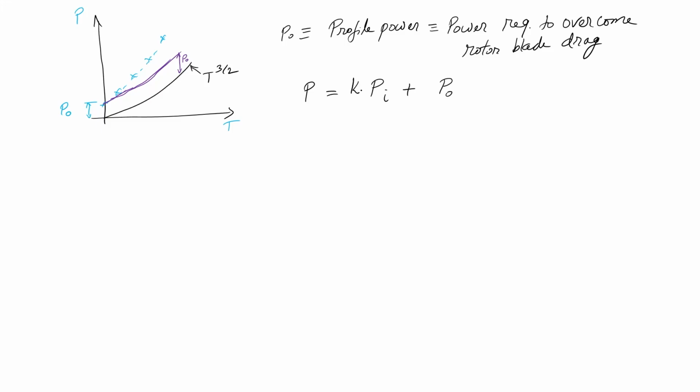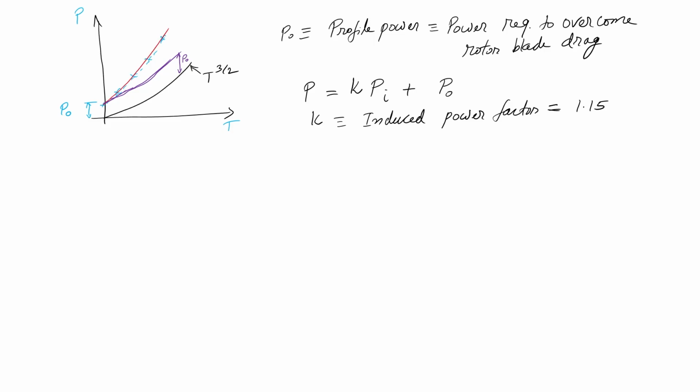So, to correct that, we define a new parameter called kappa, and this kappa is called induced power factor. More often than not you take this value as 1.15. So, it is an empirical correction, or correction based on experience, for better theories which account for all these things. So, with that, now if I put P naught and put this kappa, then my answer would actually match fairly well with the experiment.